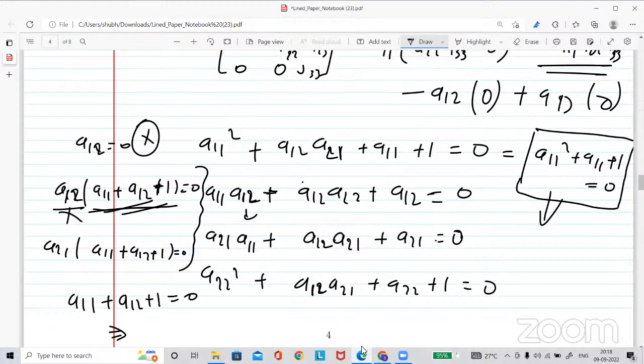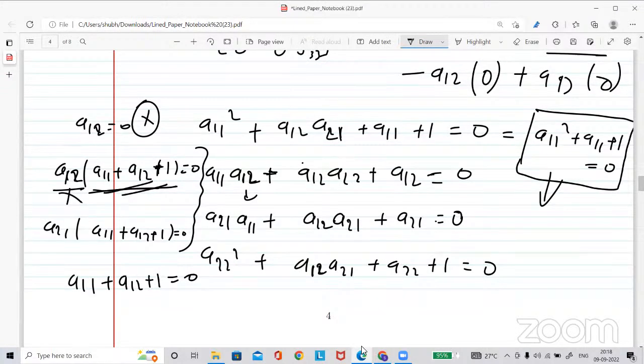So what will happen here now? This one you have. It cannot be true because the plus 1 is there. No, but A11 and A12. It can be. So now see that you have this equation, right?